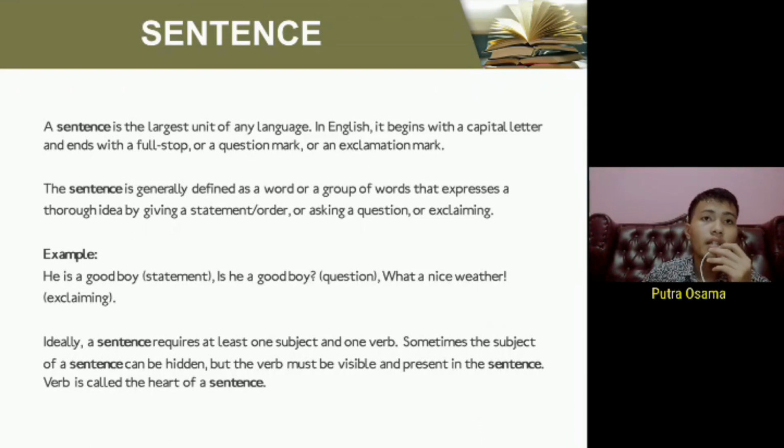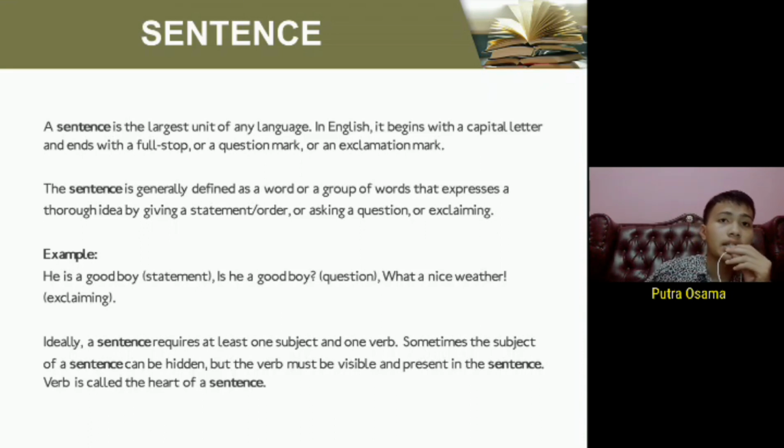Okay, thank you moderator for this time. So now we are going to learn about sentence. Okay, what is the sentence? Anybody know? Yeah, we can see on the screen. A sentence is the largest unit of any language. In English, it begins with a capital letter and ends with a full stop or a question mark or an exclamation mark.